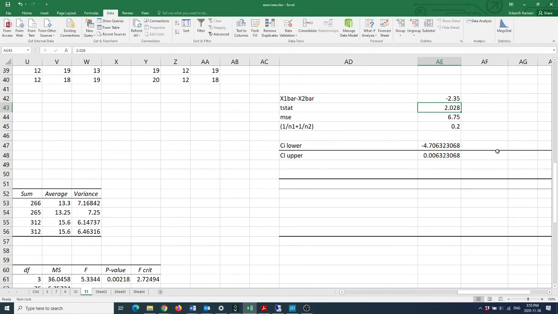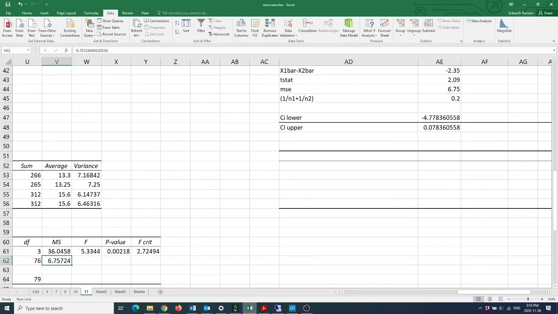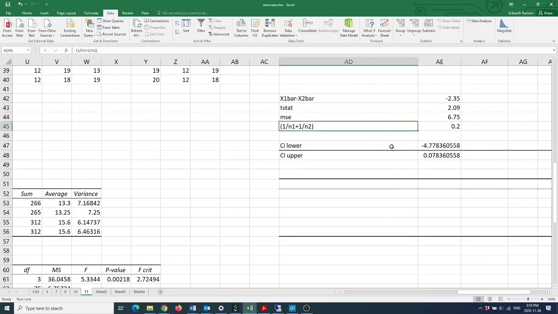The t statistic is given, which could be included as 2.09 if you need to, and the mean square error is what we calculated before from the previous table. 1 by n1 plus 1 by n2: n1 and n2 are both 20, sorry, my bad.